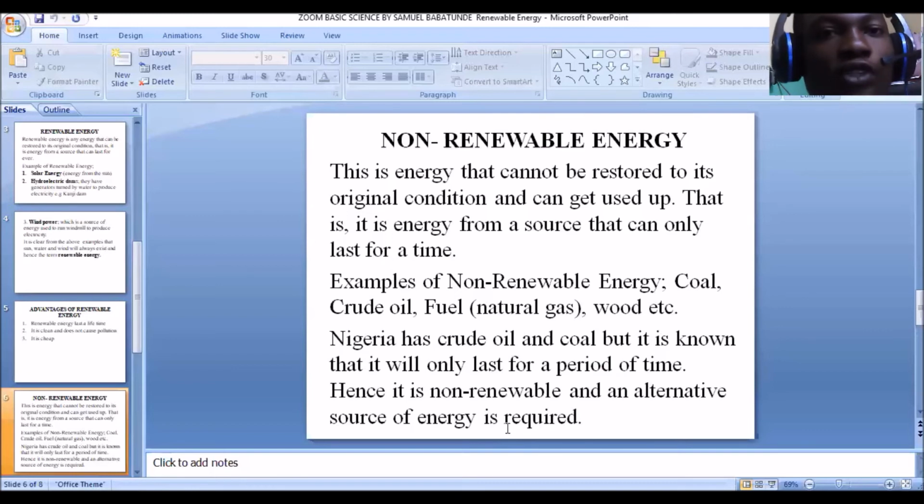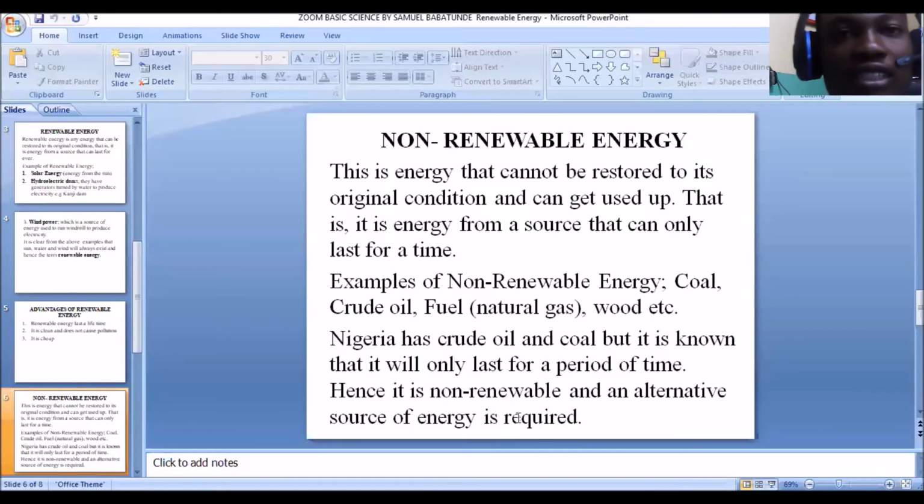So that one you don't need to find any alternative, because the source is renewable. But for the non-renewable, you have to look for an alternative, because you know quite well that it is non-renewable. You know it cannot be restored. You know you definitely use it up at a particular time. So this is that on non-renewable energy.